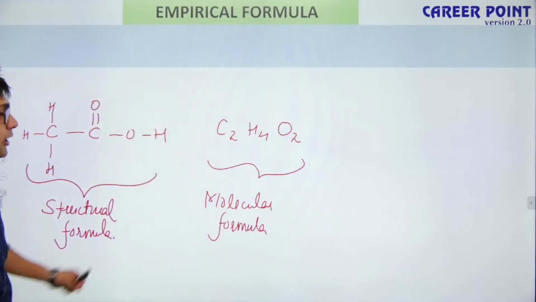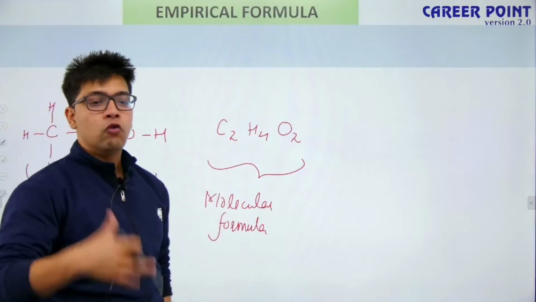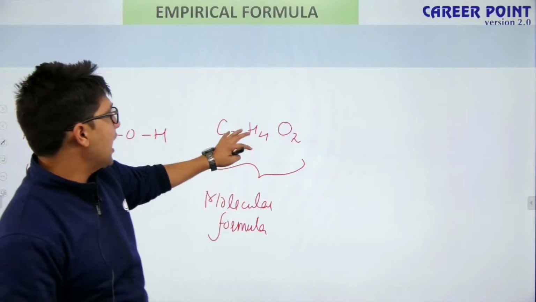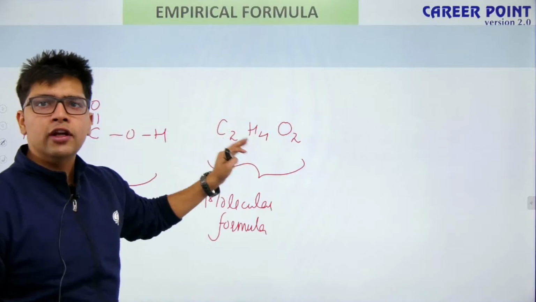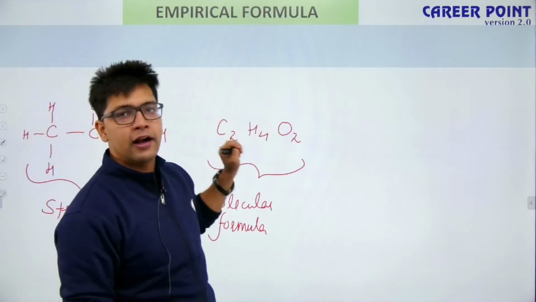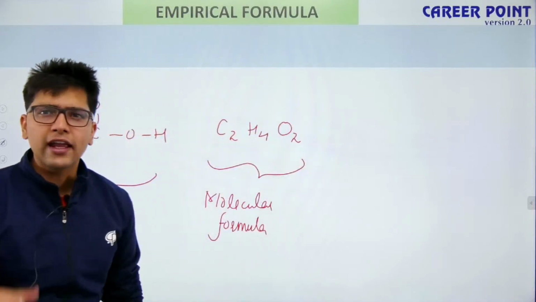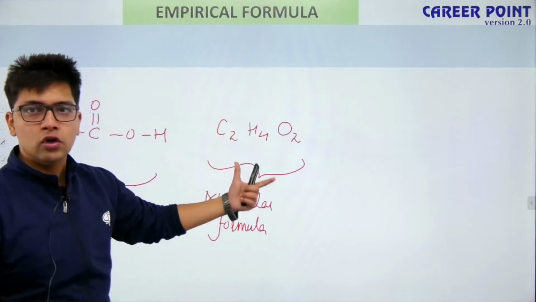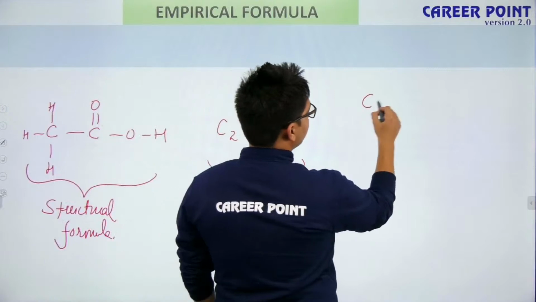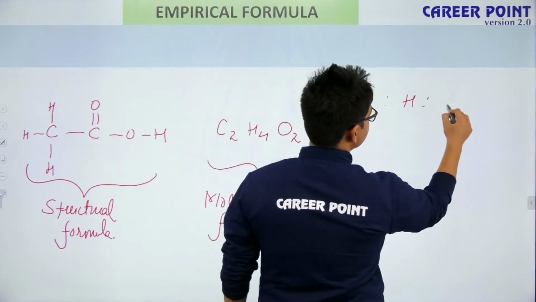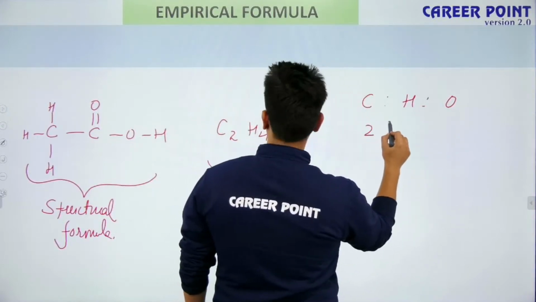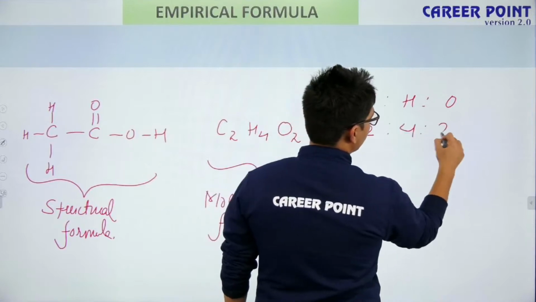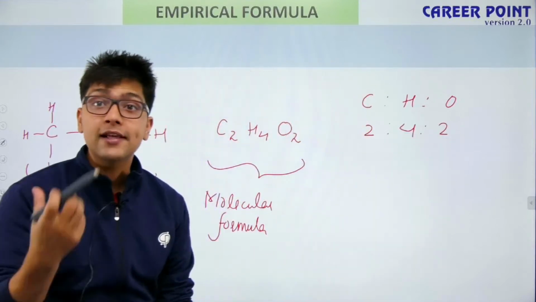Okay. But what if I simply say, we have 2 carbons, 4 hydrogens and 2 oxygens. So I can also write a simple formula. Right now what is the ratio? Ratio of carbon to hydrogen to oxygen. So the ratio is coming out as 2:4:2. What if I find the simplest whole number ratio?